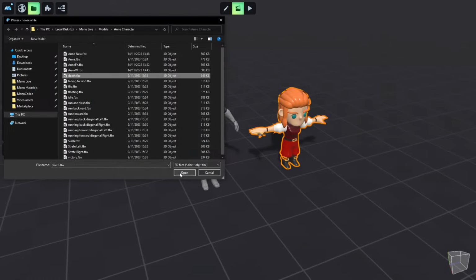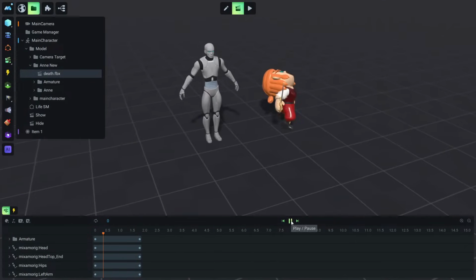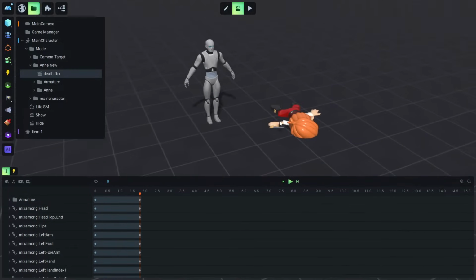So let's import, for example, death. This is the death animation, and if we play, we'll see this animation. And now, of course, you will notice that this animation timeline appeared, and I will explain a little bit what we see here before you get more confused. So here is the timeline, here are the controls that we can play and pause, here are the items that are getting animated right now, and this is a model animation, which means that we have exported this from Mixamo or Blender. And if we click here, we see that we have some keyframes here that we cannot edit.